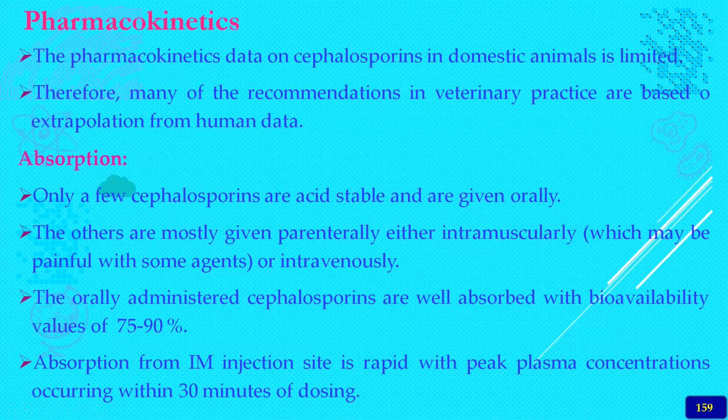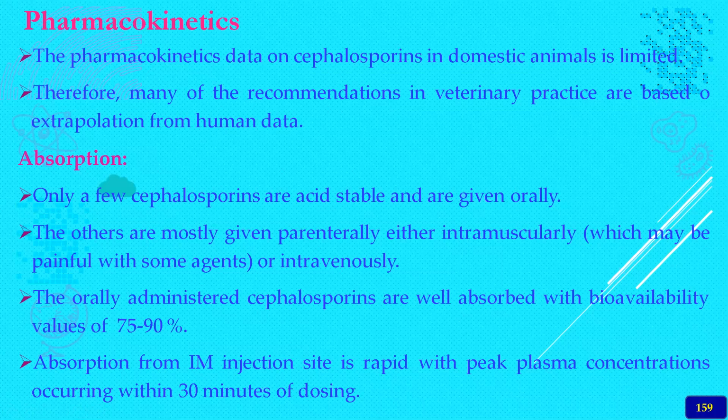Coming to the pharmacokinetics, the pharmacokinetic data, especially on domestic animals, is very limited because these are recently developed drugs. Hence, in humans, the study data is also less, whereas in animals, data is present only for small animals. So many of the recommendations in veterinary practice are based on human data only.